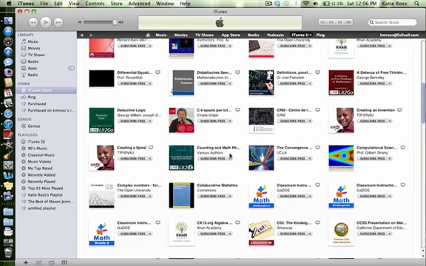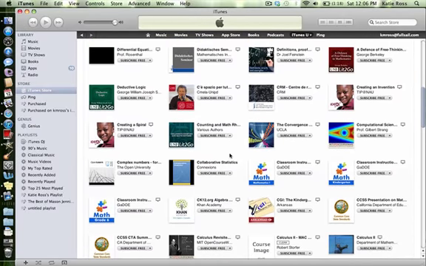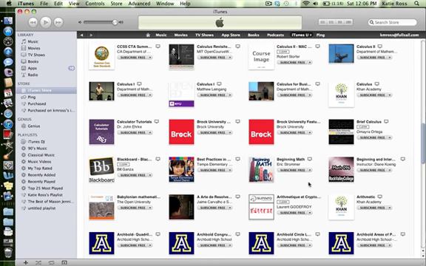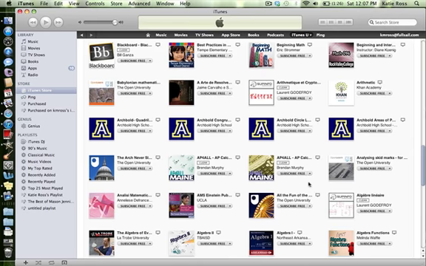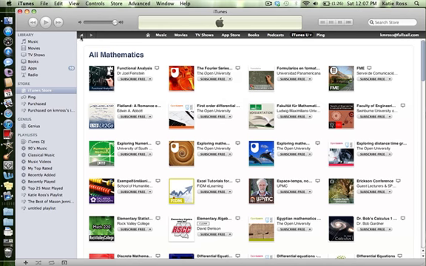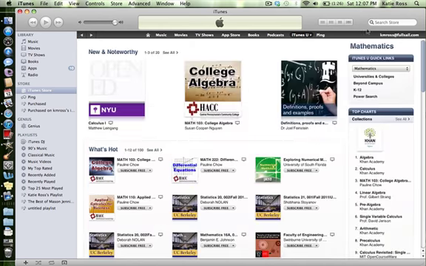So this is just one subject. Here's even just classroom instruction, math, grade 6, kindergarten. So there's a lot of information on here. You do have to sort through it and find out what's going to work best for you. That might be one of the downfalls of this assignment, but the silver lining to that is you're going to learn much more about iTunes U and what it has to offer, and you might be able to recommend it to somebody else. We'll just simply press this back button. It'll take us back to the main page here.